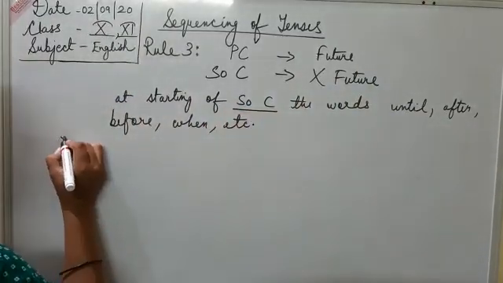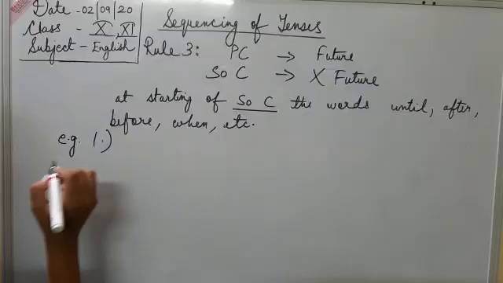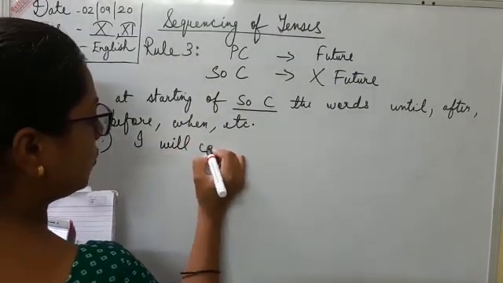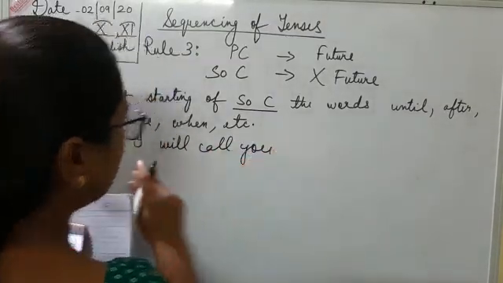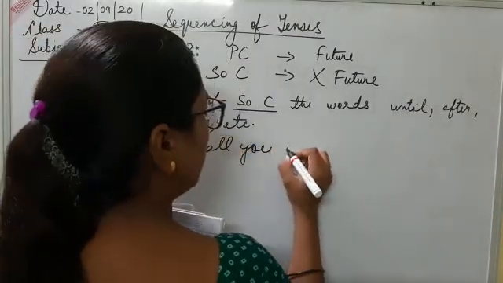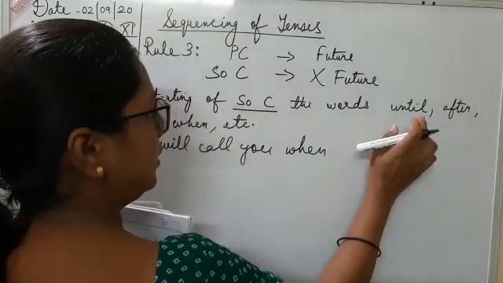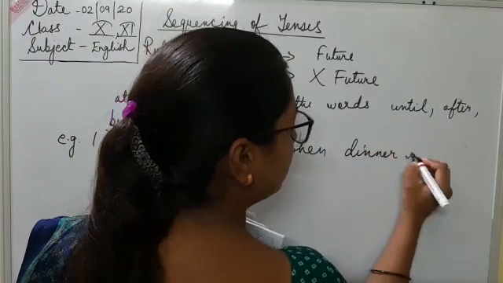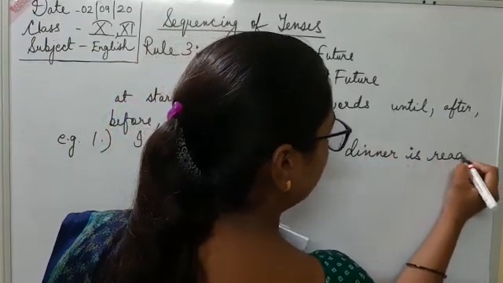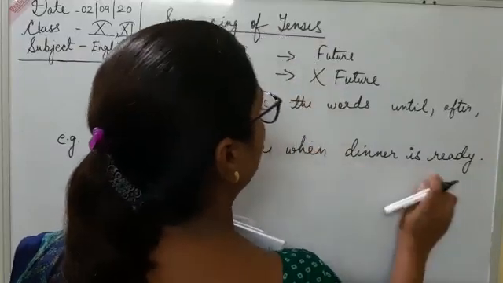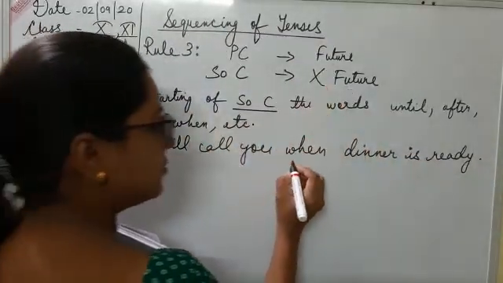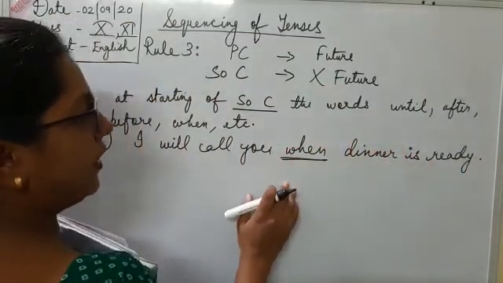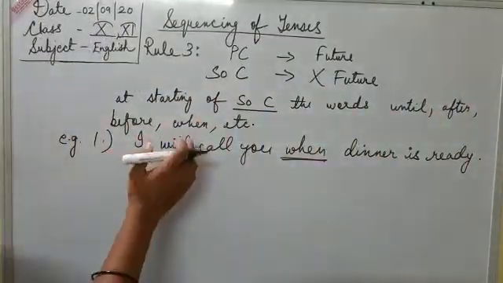For example, I will call you when dinner is ready. I will call you, so this is the principal clause. This is in future tense. I will call you when, we are adding this word, when dinner is ready. Dinner is ready is in present tense. So we will not use the subordinate clause in future. Instead we will use the word when. We have to add these words before the subordinate clause: until, after, before, when, etc.